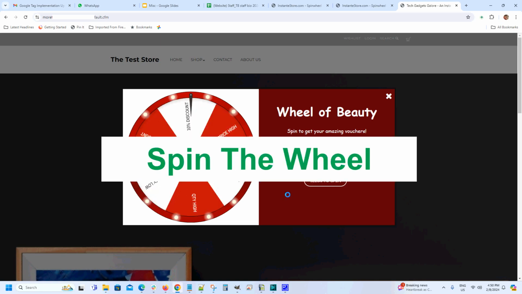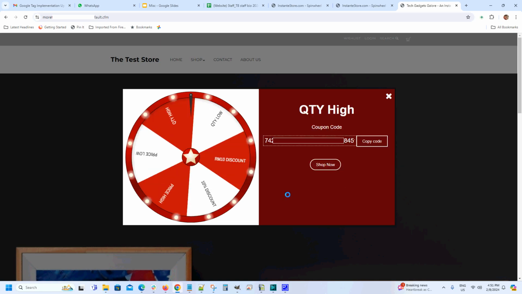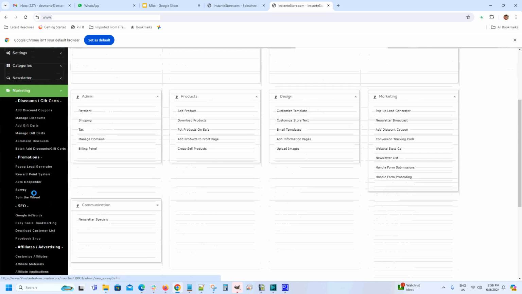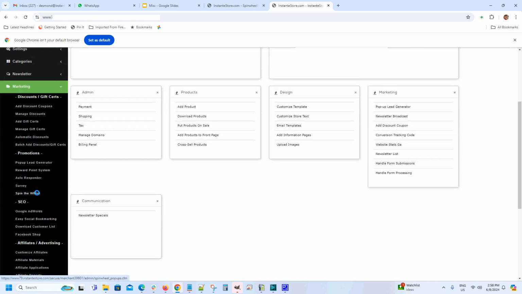Introducing Spin the Wheel. Now let's find out how to set this up on your store. Let's begin by logging into your store. Then click on Marketing, scroll down a bit, and click on the Spin the Wheel link.